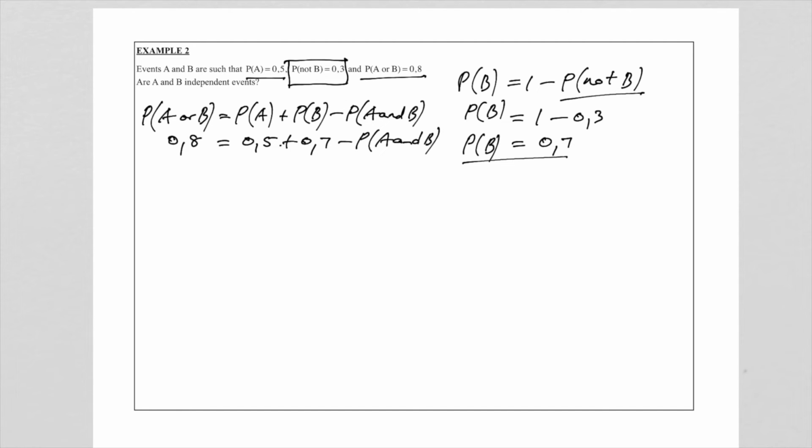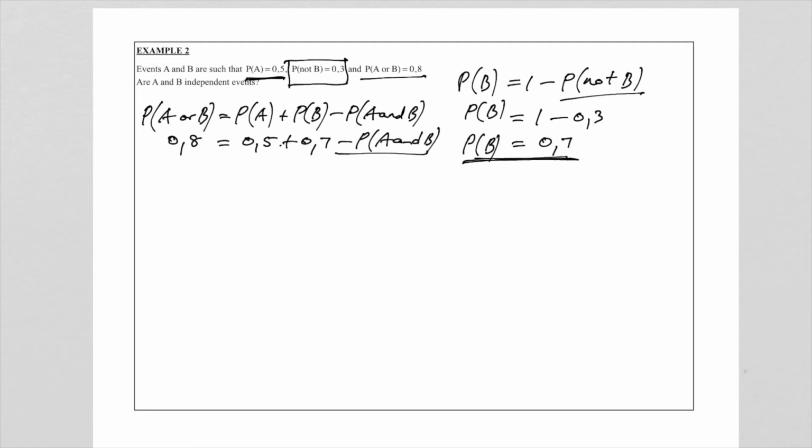That was not given in the question that we must find it, but you must please remember that we want to determine if these two events are independent. So that means we want to see if the probability of A and B is equal to the probability of A times the probability of B. Now we know what the probability of A is, and we know what the probability of B is, but we now need to find the AND. We can't say they are equal. That is what we need to calculate.